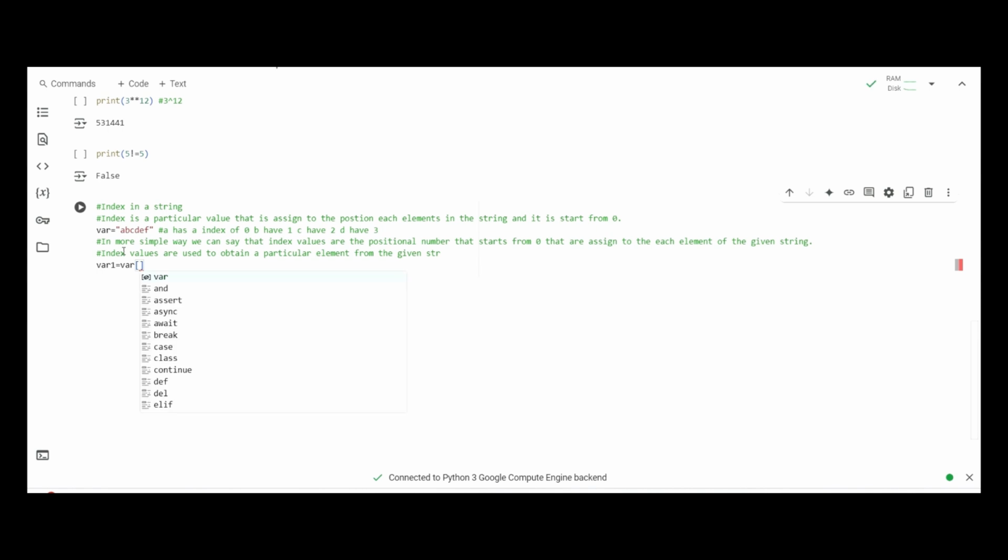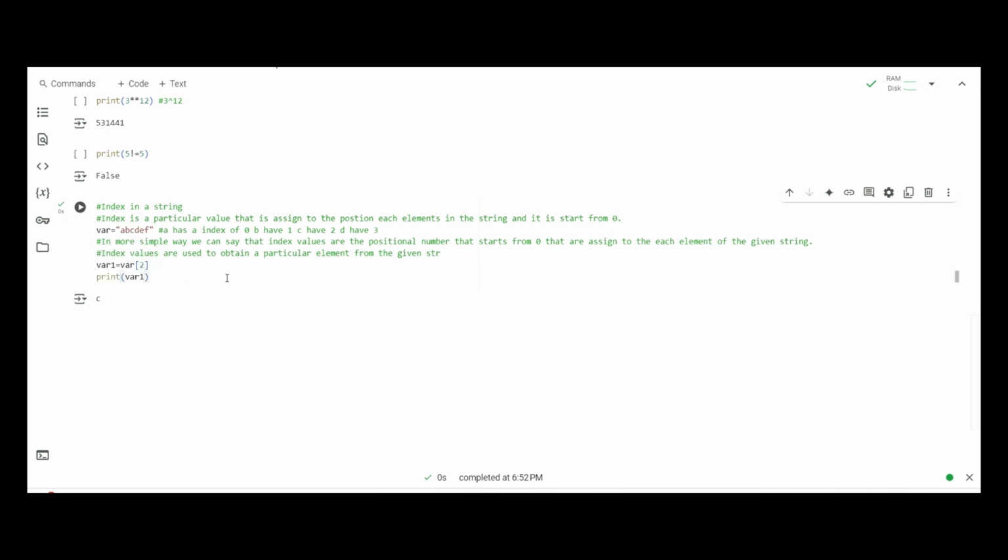For example, we want to obtain c here, and the index value of c is 2. So if we enter 2 here and then print var1, what we will get is c.